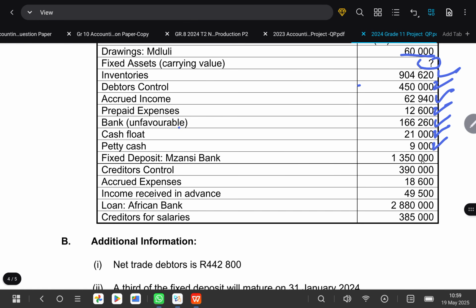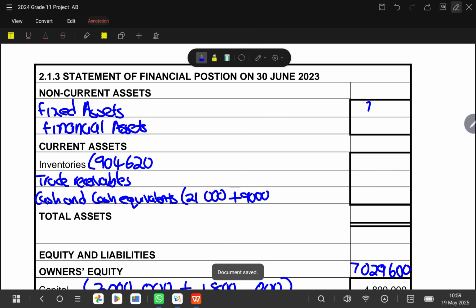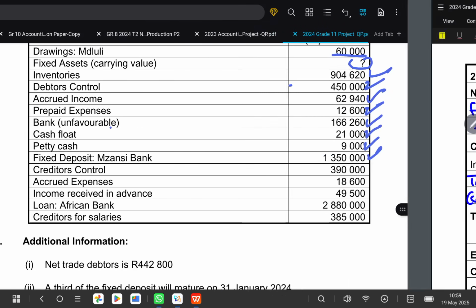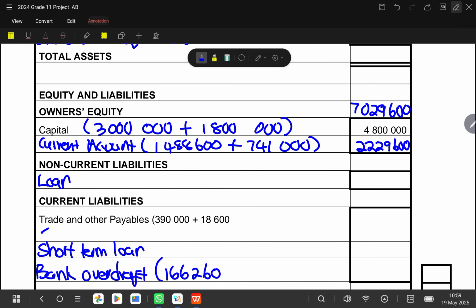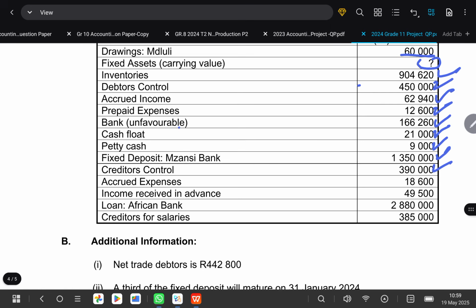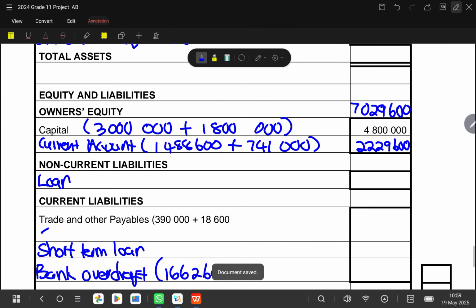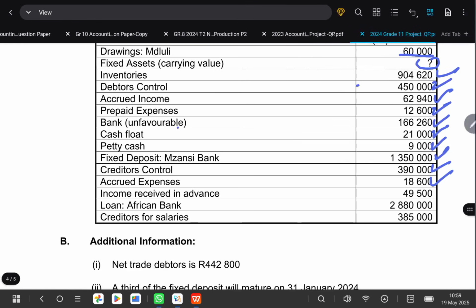We also have fixed deposit of 1,350,000. So it will be our financial asset, 1,350,000, and then we have accrued expenses, so let me check. Okay, creditors control, it's 390,000. I think they already recorded it for us. I remember seeing it somewhere. Here it is. And then we have accrued expenses 18,600, also already recorded for us. So it's not a train smash. We continue.